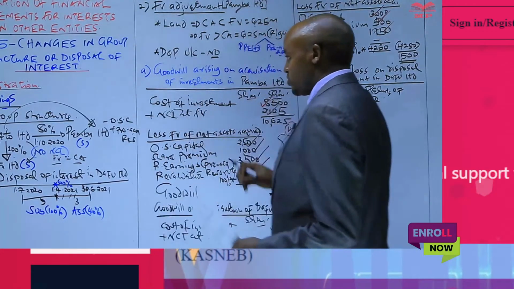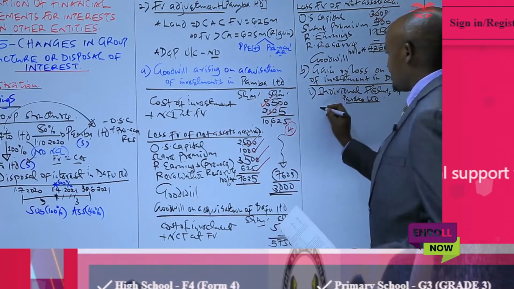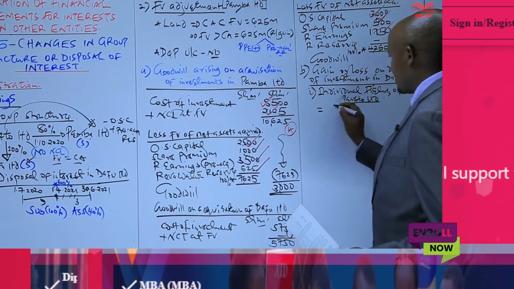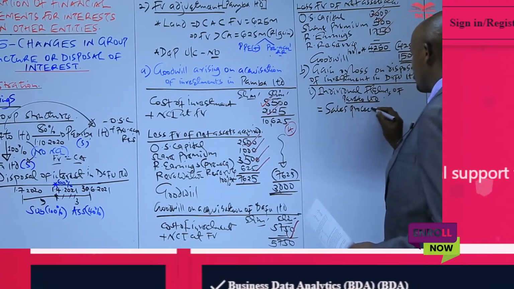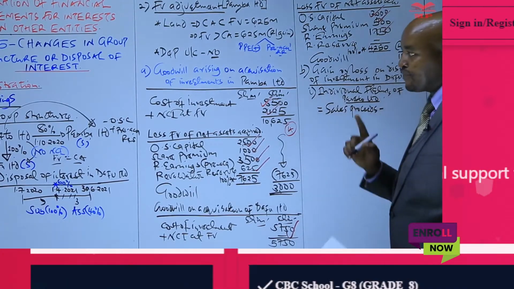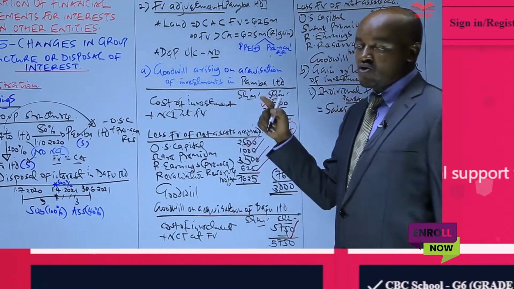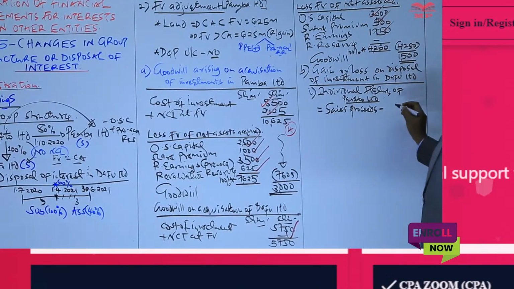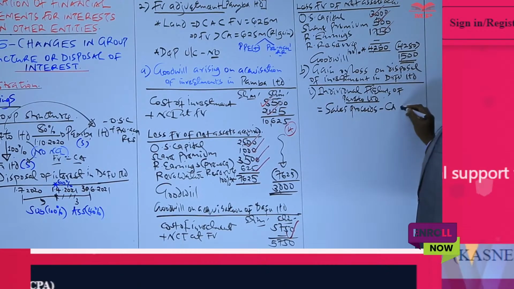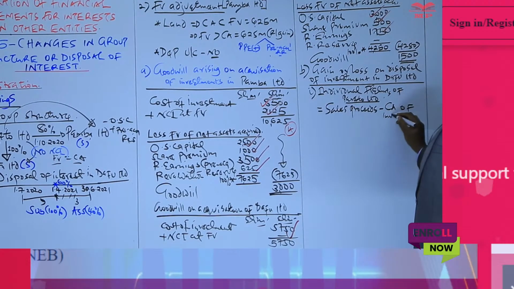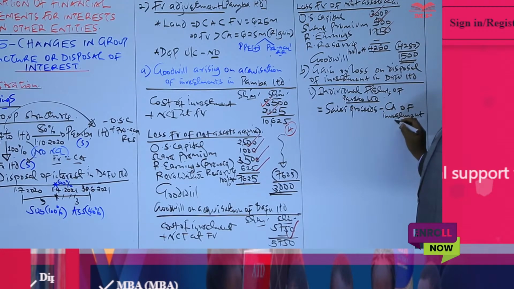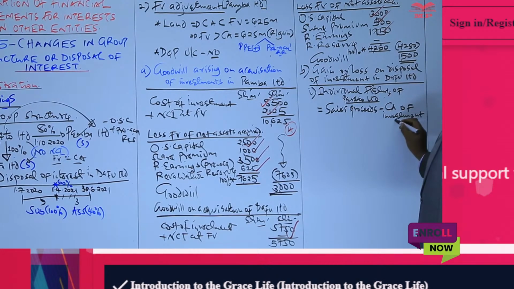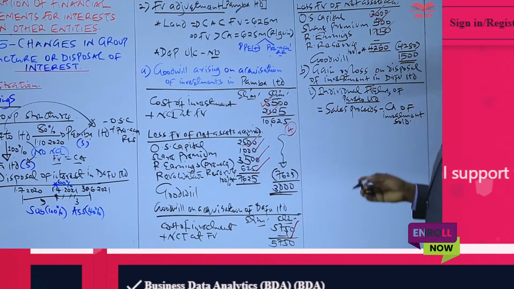Now, that gain or loss on disposal is computed by taking the sales proceeds, which is the amount of money received by the parent company after selling some of the shares or all the shares in the subsidiary, minus the carrying amount of investment disposed, or basically investment sold.